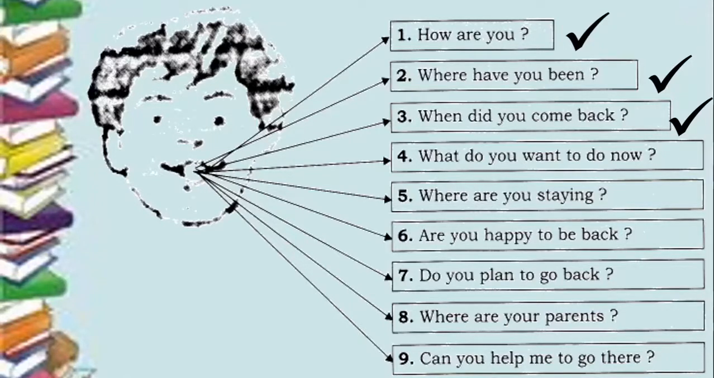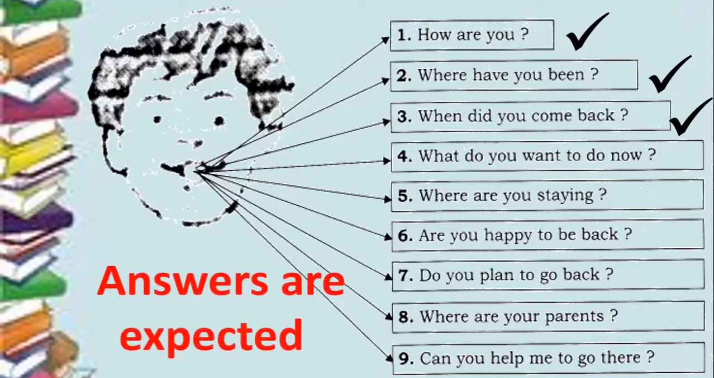There are many more questions also, you can read them. What do you want to do now? Where are you staying? Are you happy to be back? Do you plan to go back? Where are your parents? Can you help me go there? So these are all questions that you're asking. So what is the difference between these questions and a rhetorical question? So the difference is mainly that in these questions you expect an answer. So answers are expected when you ask a normal question. But when you're asking a question as part of interrogation or when you're asking a question which is a rhetorical question, you do not expect answers.